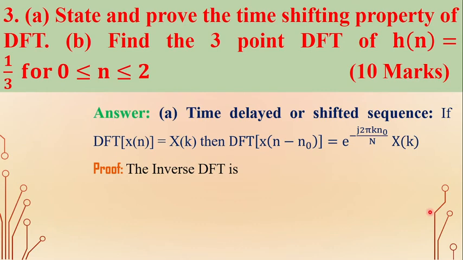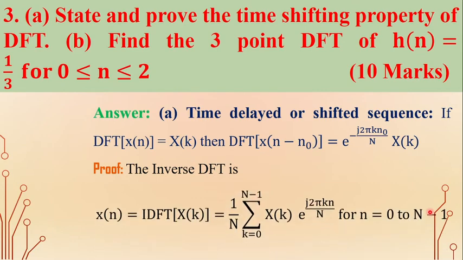we know that the inverse discrete Fourier transform is given by x of n, where x of k is the DFT of the sequence. So the IDFT, inverse discrete Fourier transform of x of k, is x of n is equal to 1 by capital N sigma k is equal to 0 to n minus 1 x of k into e power j 2 pi k n by capital N for small n is equal to 0 to n minus 1.